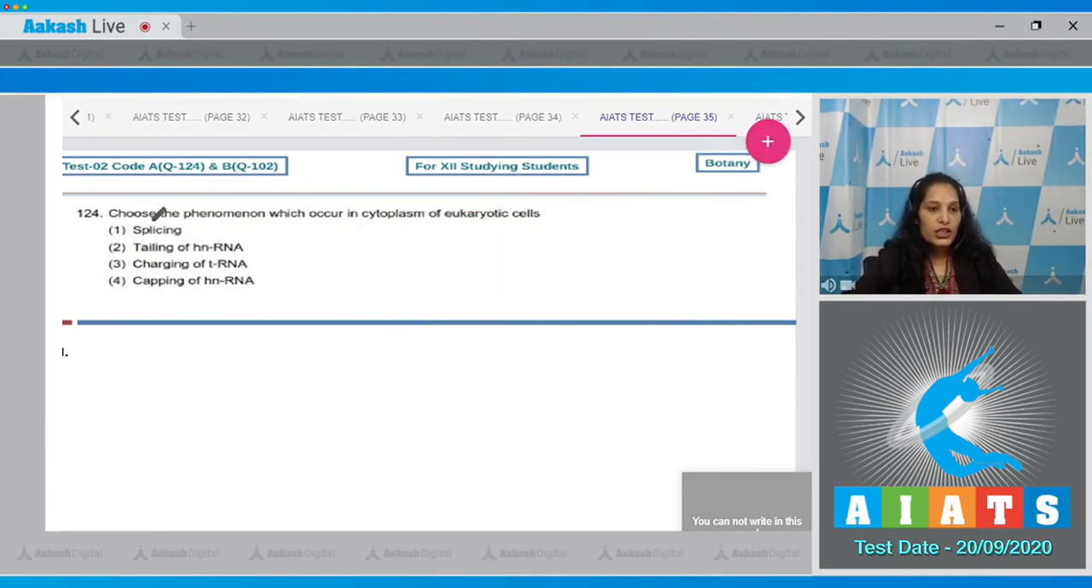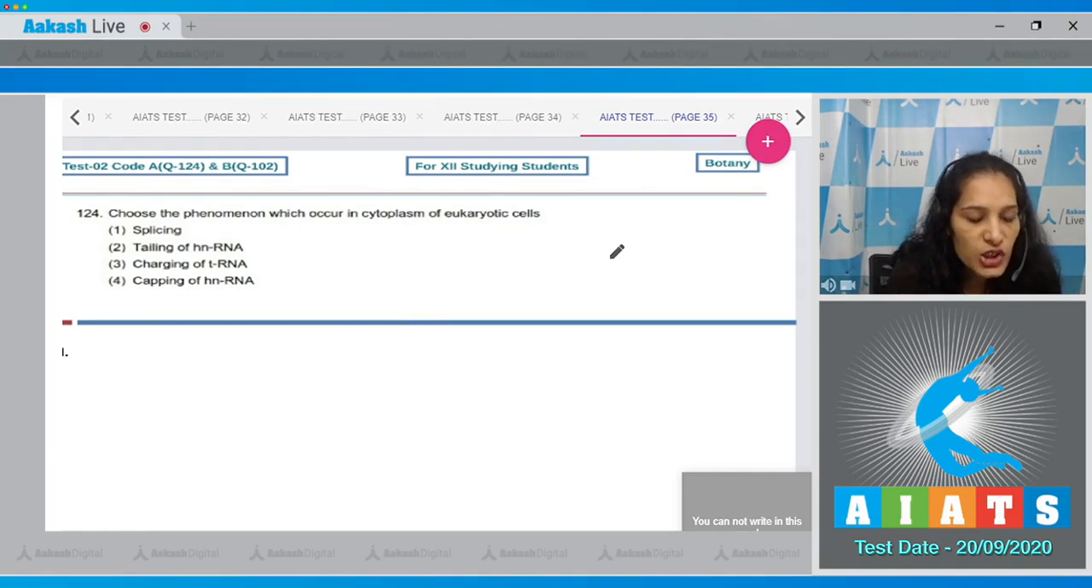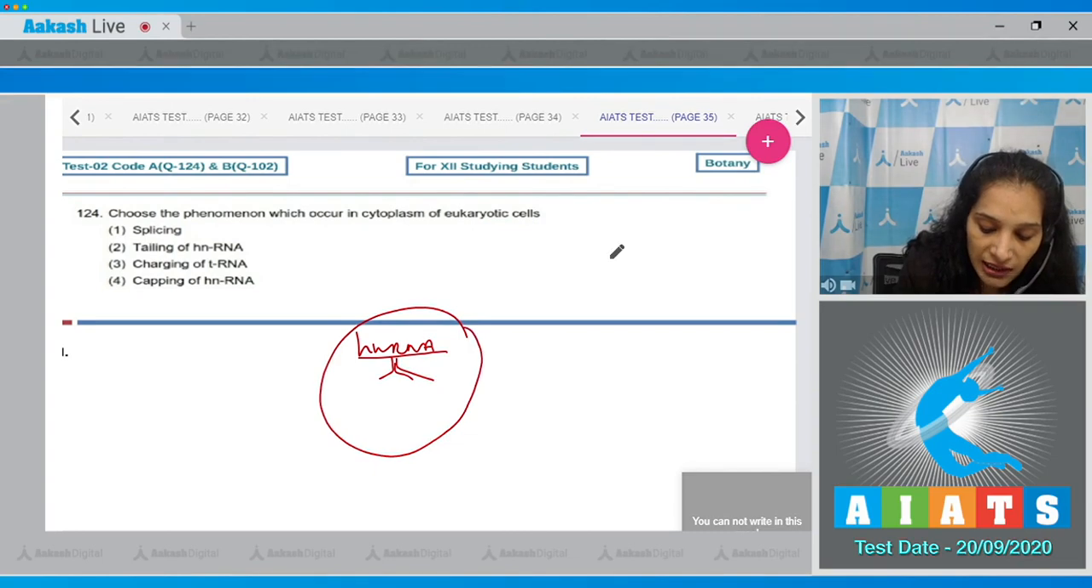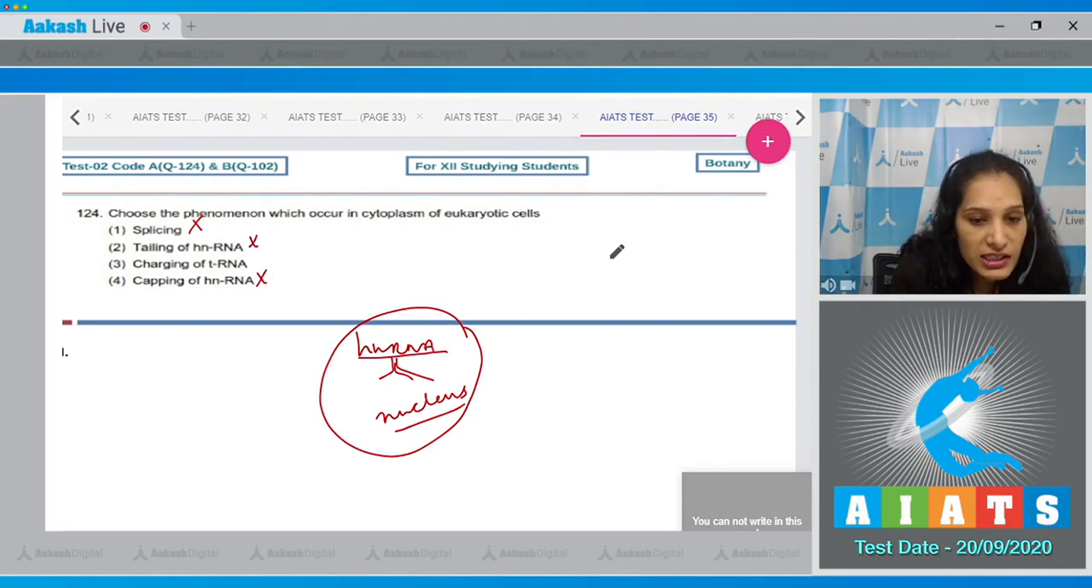Question number 124. Choose the phenomenon which occur in cytoplasm of eukaryotic cell. Splicing, tailing of hnRNA, charging of tRNA, capping of hnRNA. The hnRNA formed in eukaryotes is processed, and the process is splicing, tailing and capping, and these processes take place in the nucleus of the eukaryotes. So splicing, tailing and capping, these processes take place in the nucleus of the eukaryotic cells.